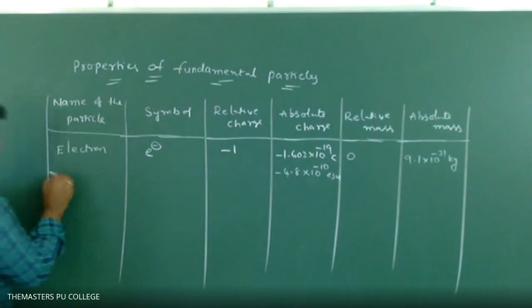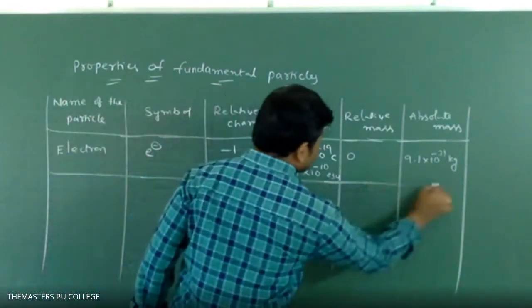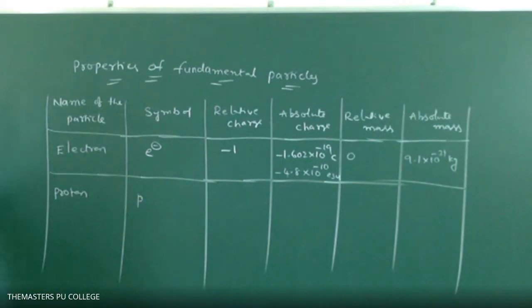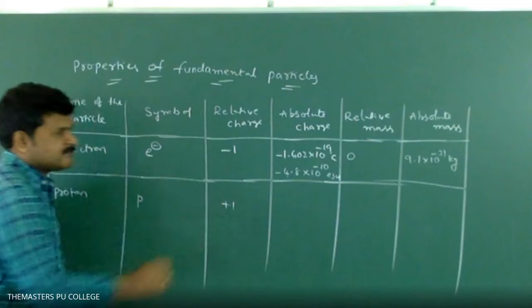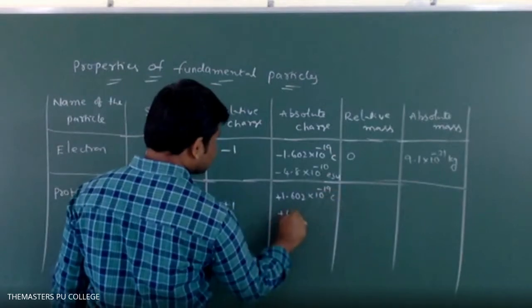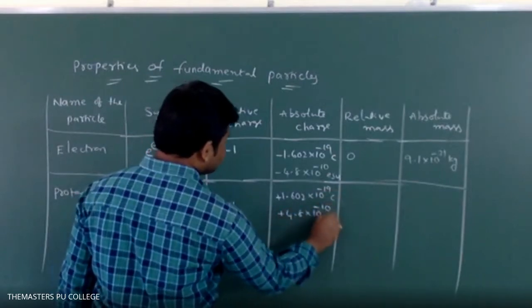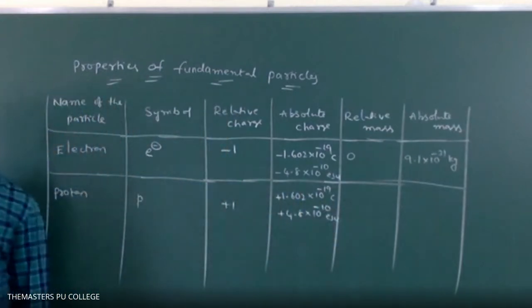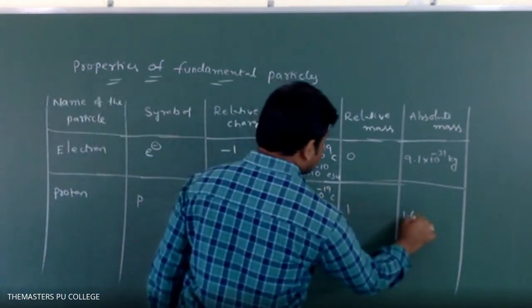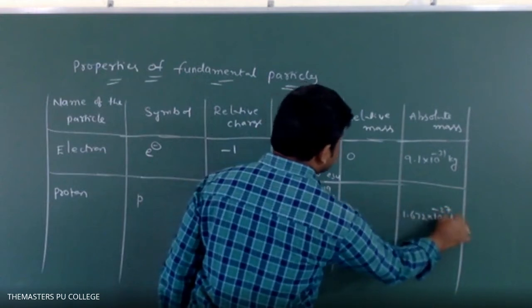Next, proton, small p. Relative charge is plus 1. The absolute charge is plus 1.602 into 10 power minus 19 coulombs or plus 4.8 into 10 power minus 10 ESU, a positive value. Next, relative mass 1 and absolute mass 1.672 into 10 power minus 27 kg.